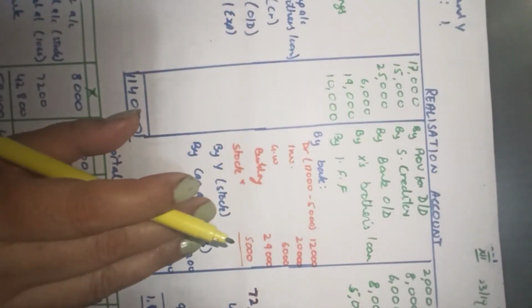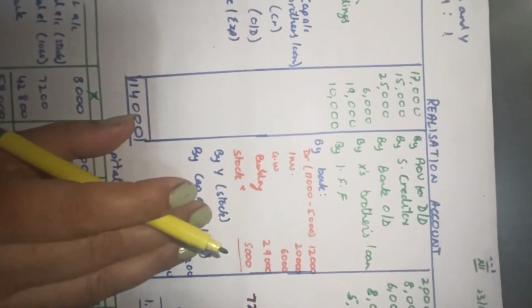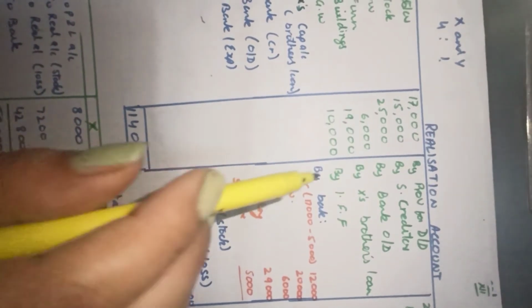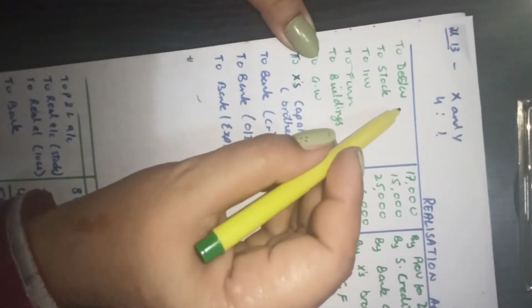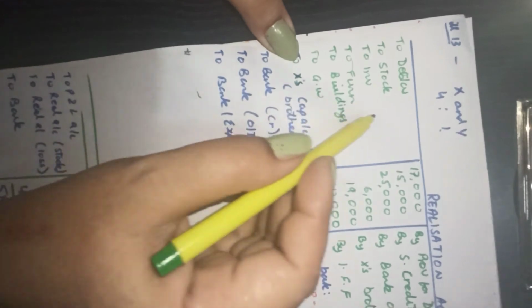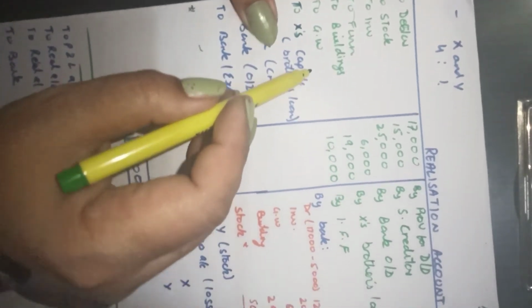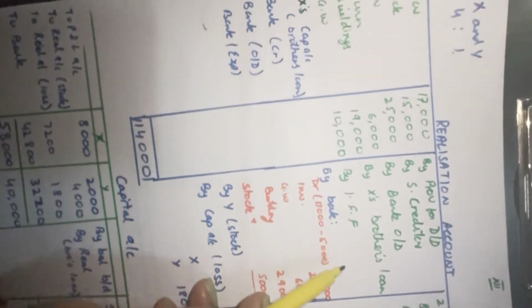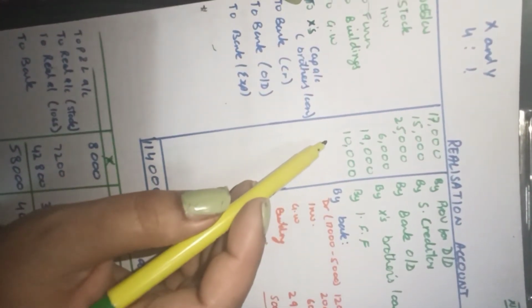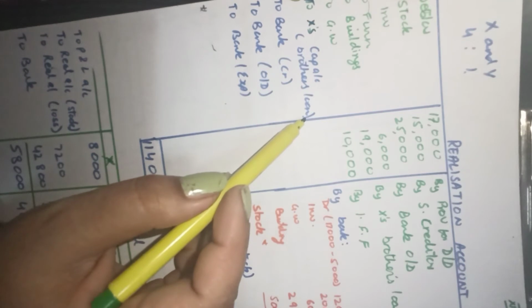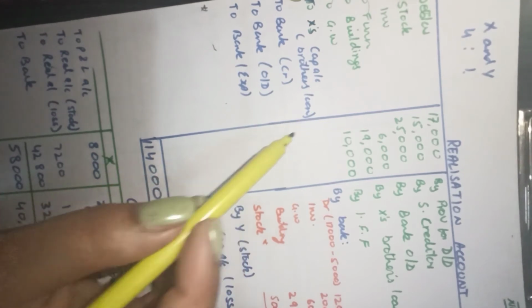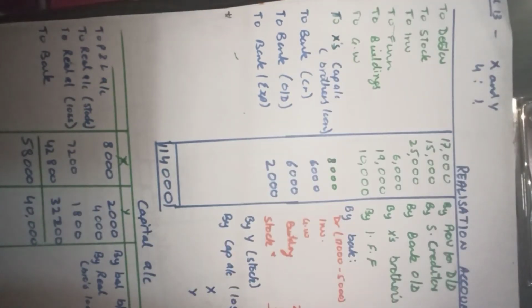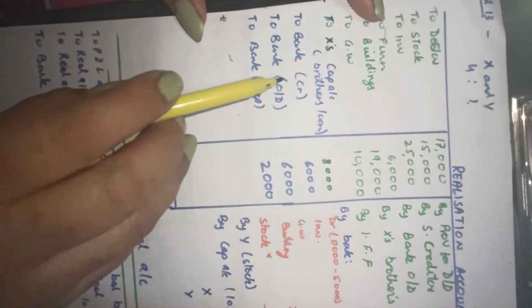Now here, the ledger accounts, realization account. The first realization account, the assets including goodwill. We will record all the assets at the book value. We will record all the liabilities at the book value. Now, we pay off the liabilities by X's brother's loan account.